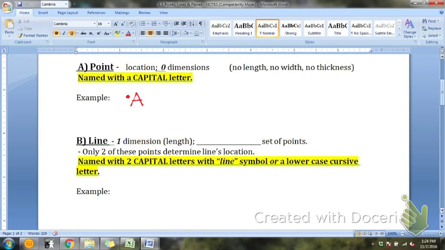Now, if you are not a details person, then you need to become one, because geometry is all about the little details. Capital letters mean something different than lowercase letters. Different symbols mean different things. So it's really important to make sure that you are doing exactly how it is written. So let's put this example in our notes. Up there I said point A. So just draw a point. We would call that point A. I can draw another point, and I will call that point T. These are just points, and they have capital letters that go with them.